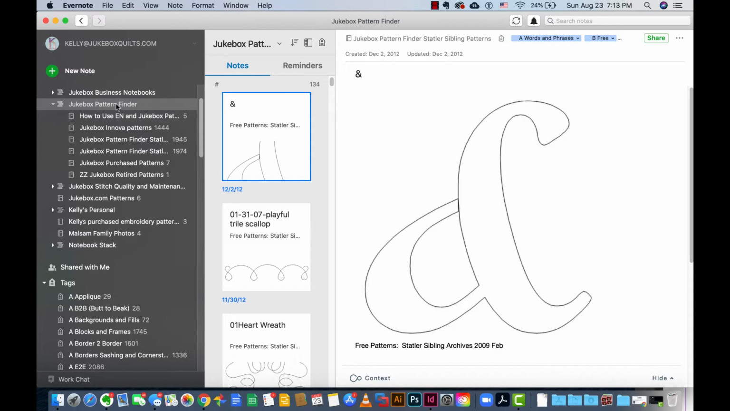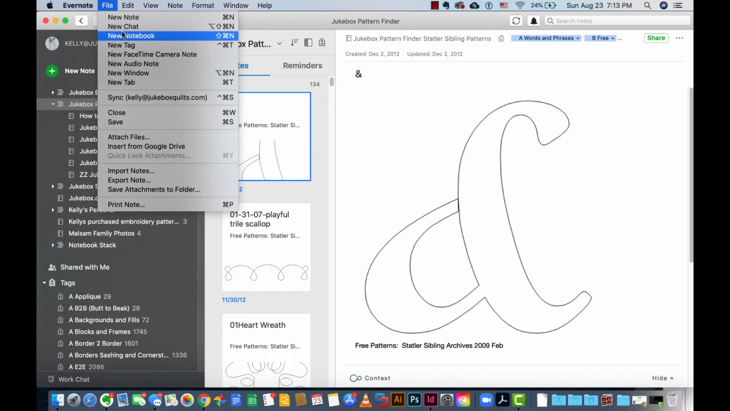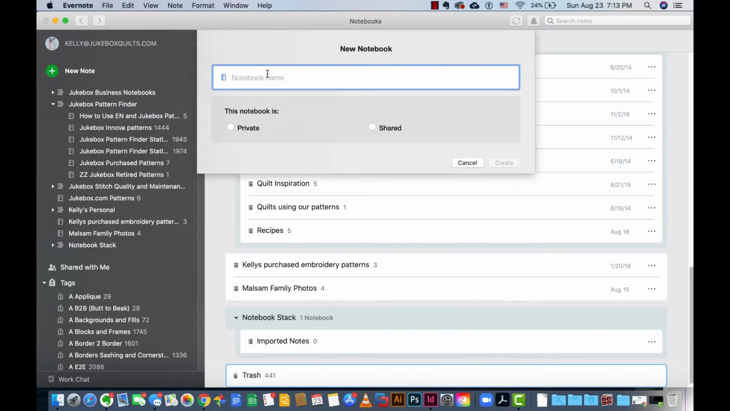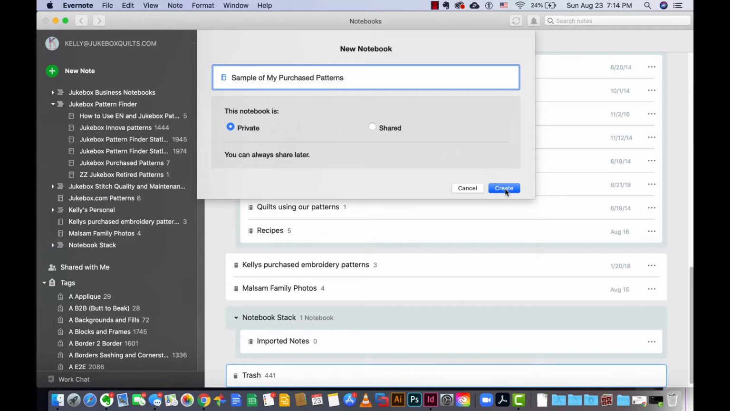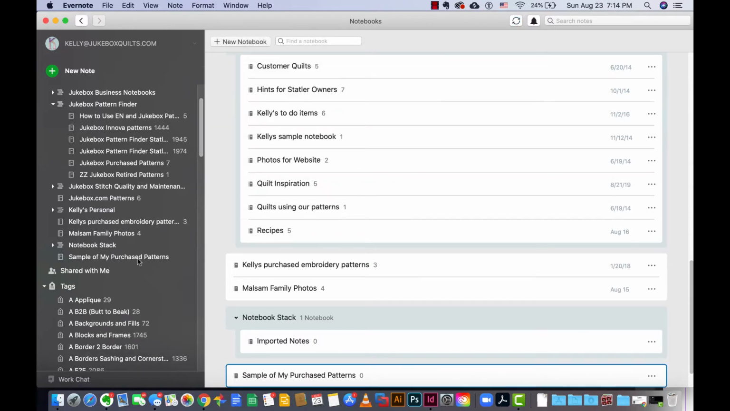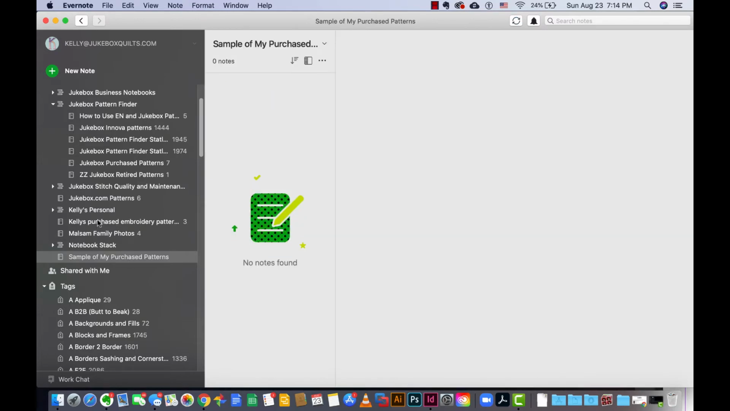So the first thing we'll do is in Evernote, we'll go to File, New Notebook, and we'll call this Sample of My Purchase Patterns. And I'm going to choose to make it private for now. If you wanted to change that later on, you could, so you could share it with your customers. But for now, we'll say private and create. And you can see that it's come up down here. So I'm going to click on that and we can start putting notes in there.